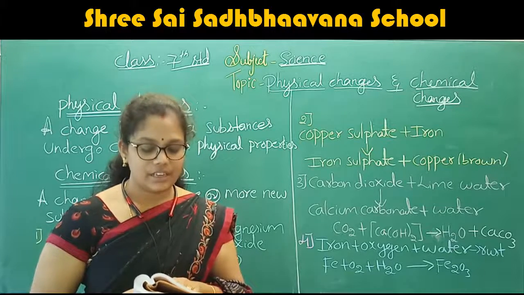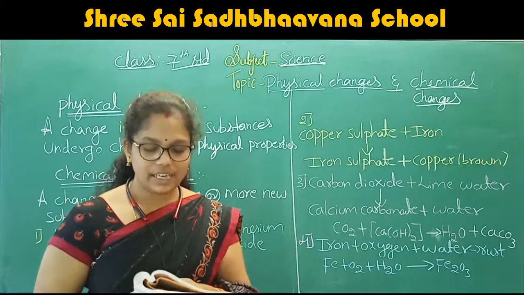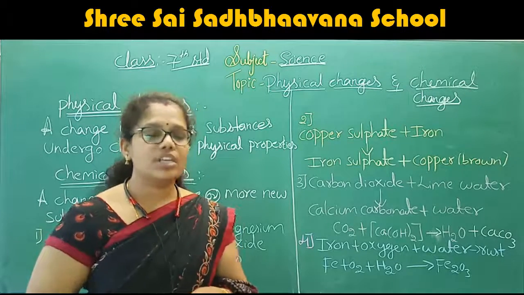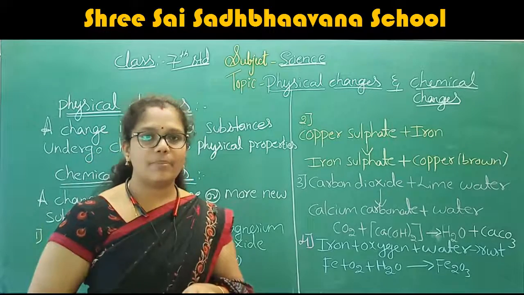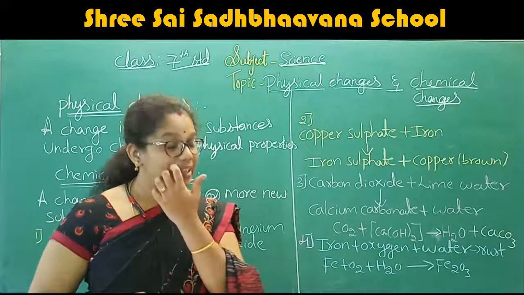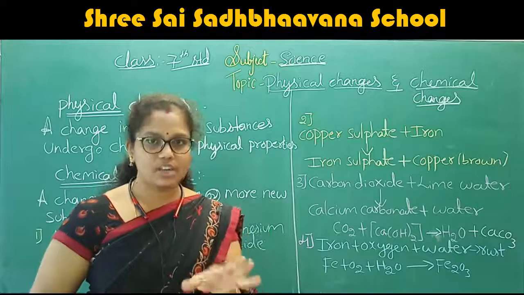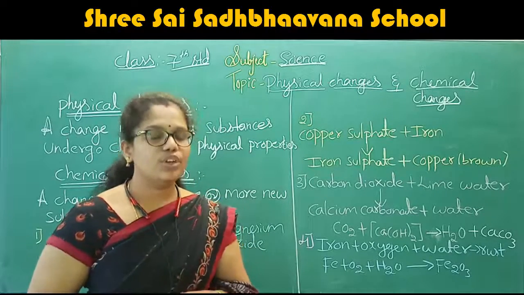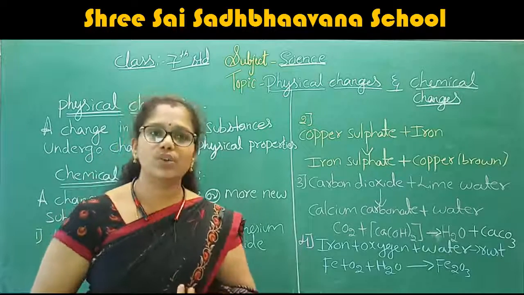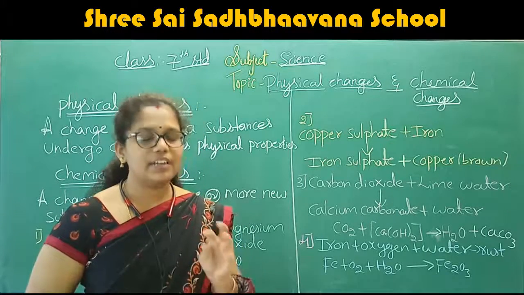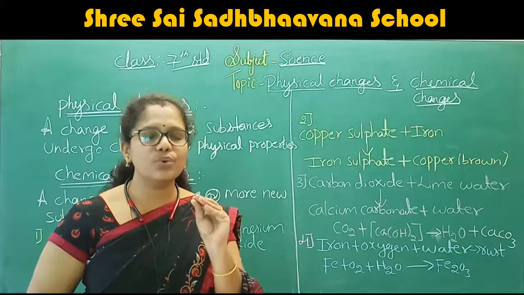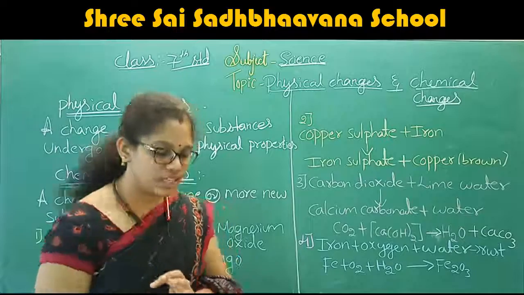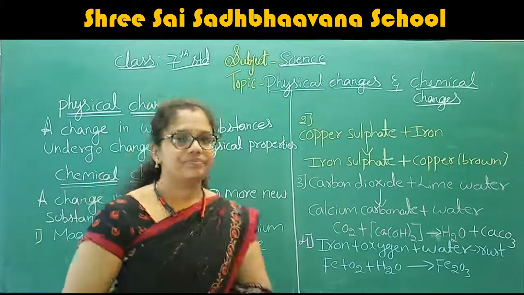Continue adding the copper sulfate slowly till no more powder can be dissolved. That means up to the saturated level. After that, when the copper sulfate does not dissolve in the water, stop adding it. Now filter the solution and cool it. After filtering and cooling, you will get pure crystals of copper sulfate.